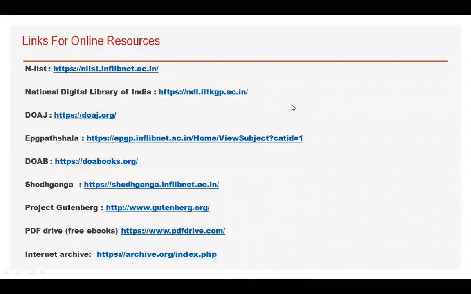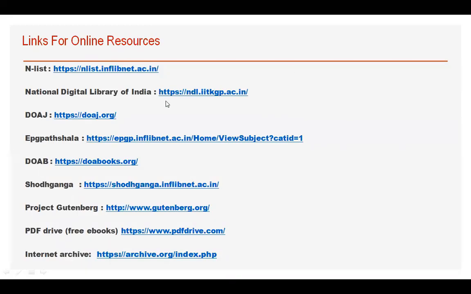You just need to send us your full name, your email ID, your mobile number and your class. Afterward we will create your user ID and password. After having that, you can access this database any time, anywhere, from your home or from your mobile, from any corner of India.